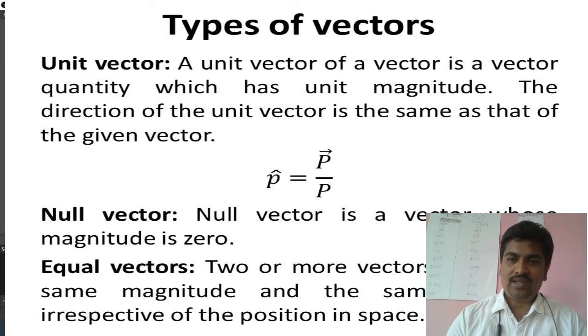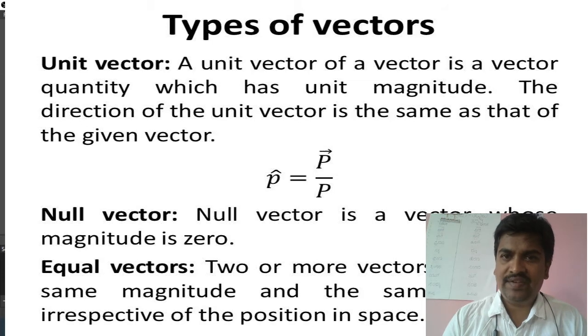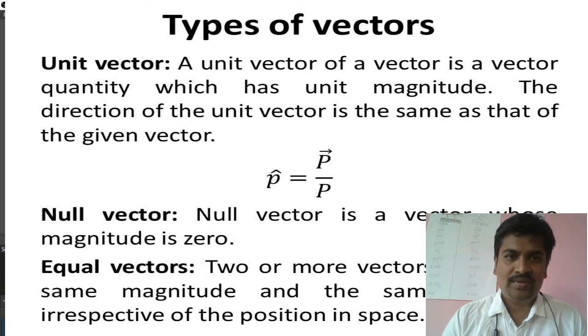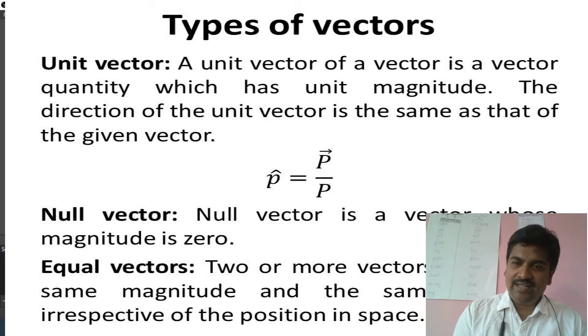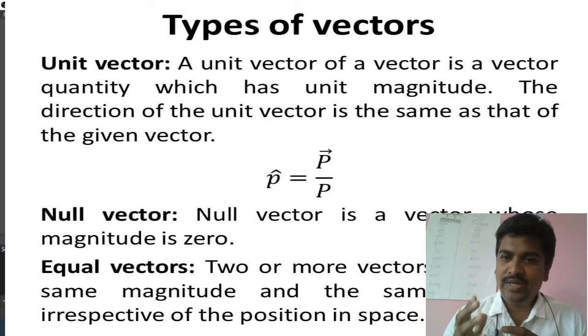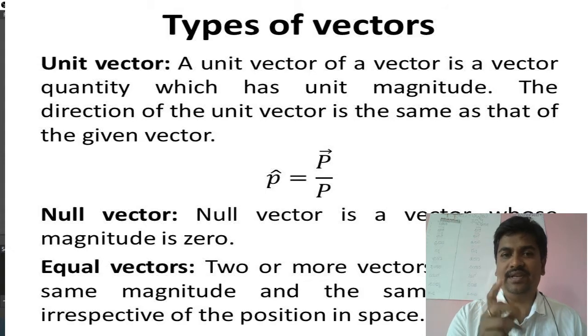Now we need to understand the different types of vectors. We have many different types of vectors. We'll go one by one. The first vector is the unit vector. A unit vector is a vector quantity which has unit magnitude, and the direction of a unit vector is the same as that of the given vector.